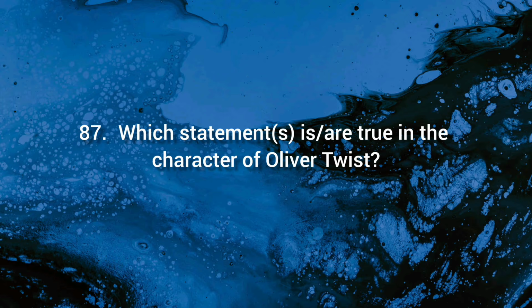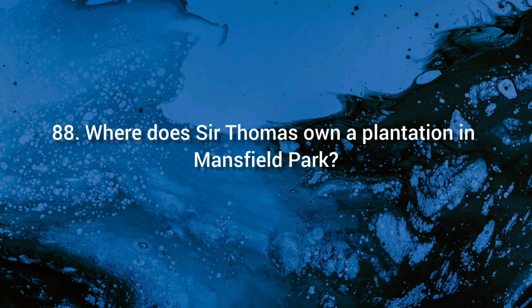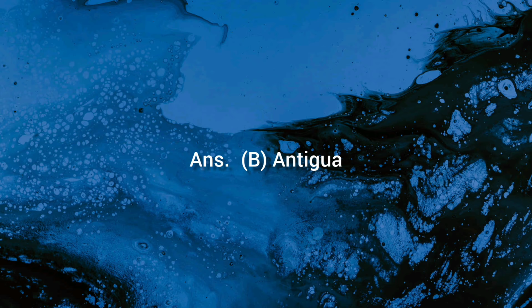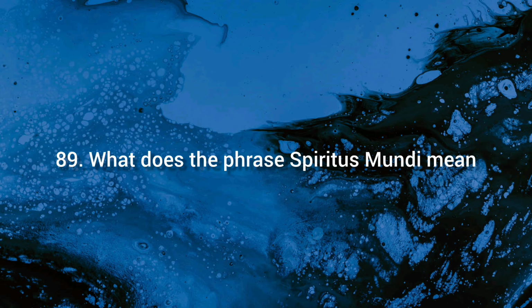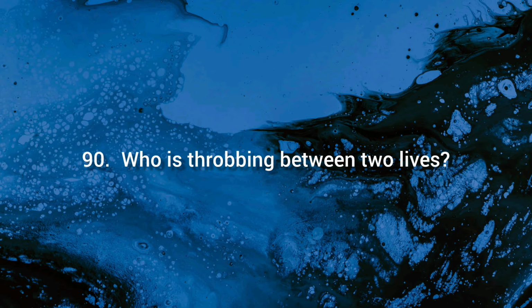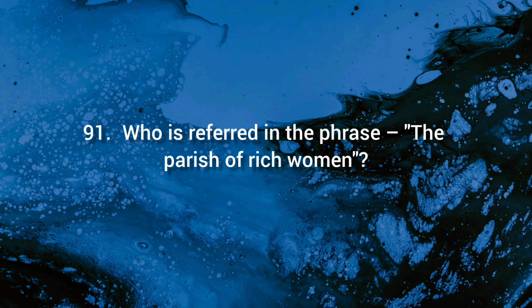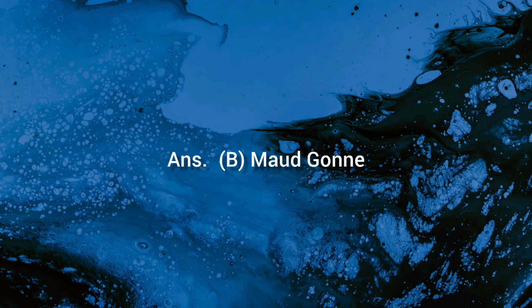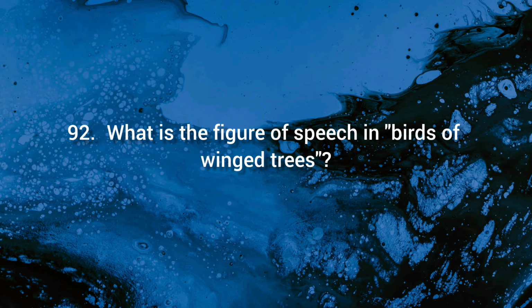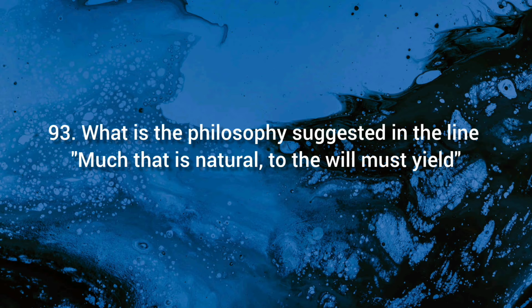87. Which statements is/are true in the character of Oliver Twist? Ans. A. Only I and III are true. 88. Where does Sir Thomas own a plantation in Mansfield Park? Ans. B. Antigua. 89. What does the phrase spiritus mundi mean? Ans. B. Spirit of the world. 90. Who is throbbing between two lives? Ans. A. Tiresias. 91. Who is referred to in the phrase, the parish of rich women? Ans. B. Mahgoni. 92. What is the figure of speech in Birds of Winged Trees? Ans. D. Mixed metaphor.